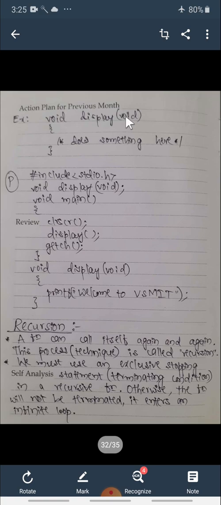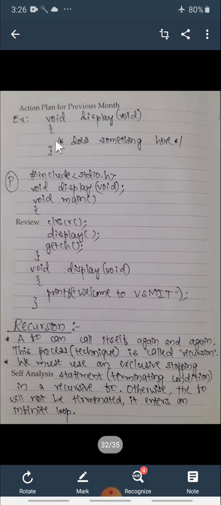Since its function name is display, its job is to just display a greeting message on the monitor screen, so it does not return any variables, and it does not want to calculate anything. Since it does not want any variables from a calling function, it has arguments as void, and it is not returning any value to the calling function, so it has a return type as void.